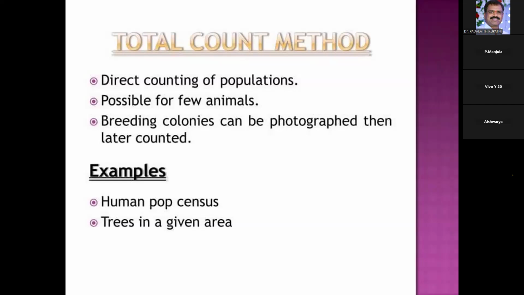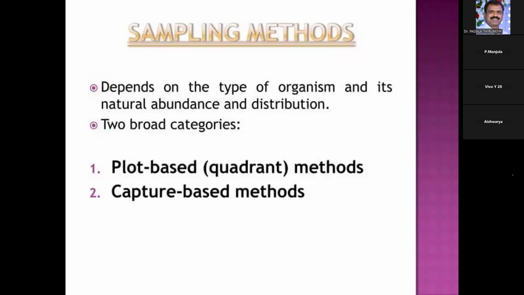So for the total count method, there are two ways to estimate the density: the direct counting of the population, and breeding colonies that can be photographed and then counted. Here we count the number of individuals present in that area. Examples of the total count method are the human population census and trees present in a given area, which we can easily count.